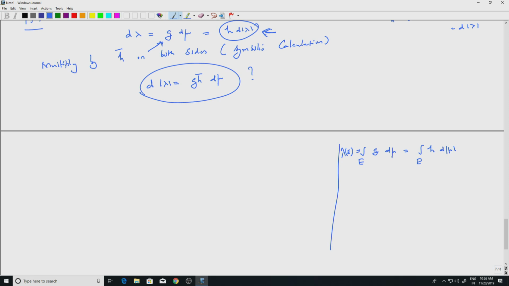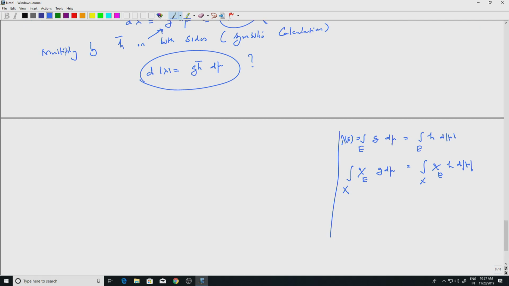I have the integral over X of chi E times G d mu equal to the integral over X of chi E times H d mod lambda. From chi E we can go to simple functions.